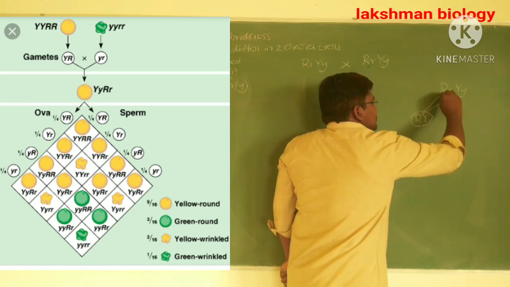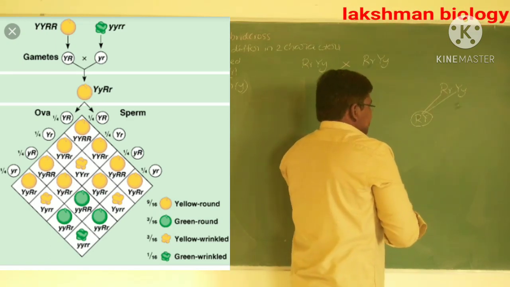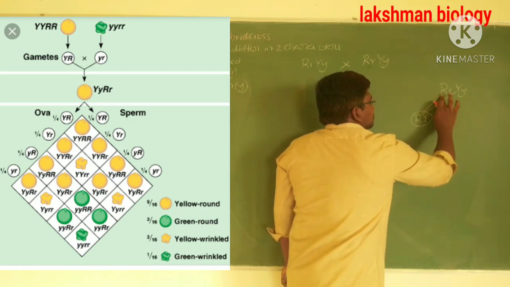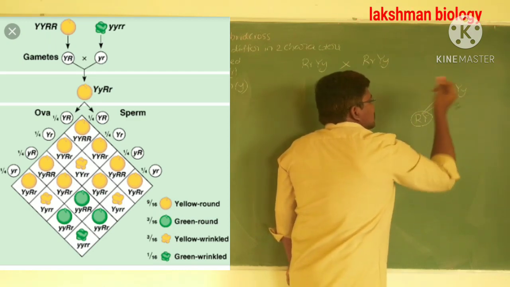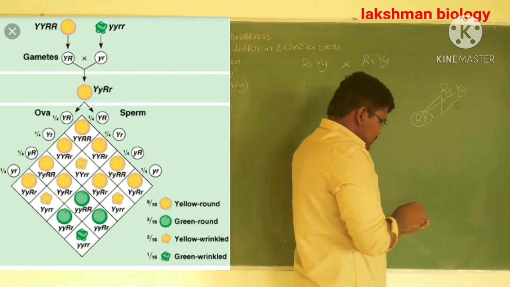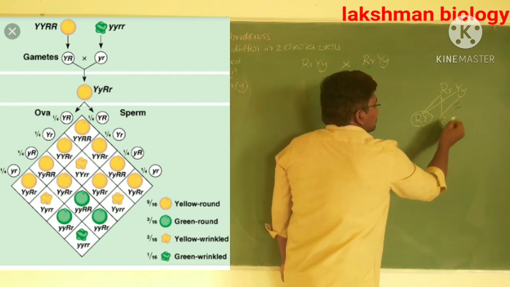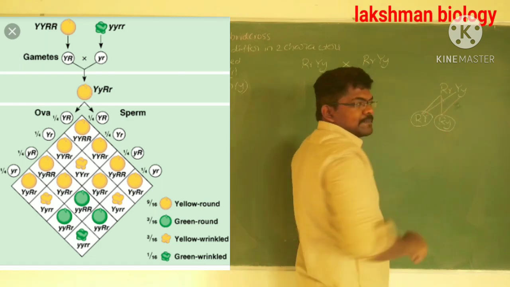Next, the same capital R may take small y. Then the gamete is capital R, small y.